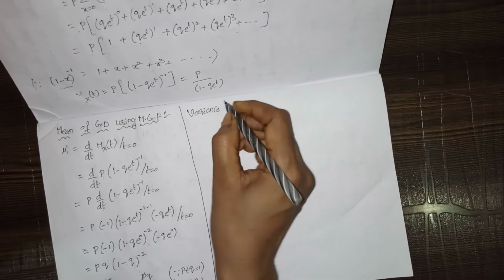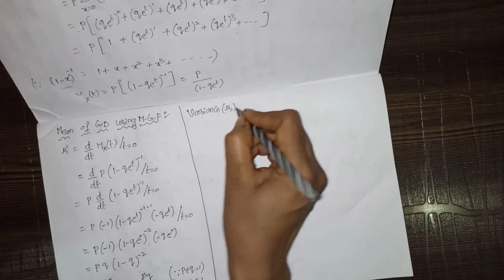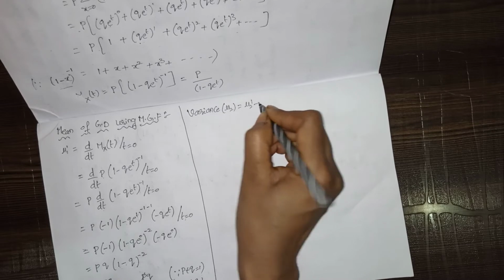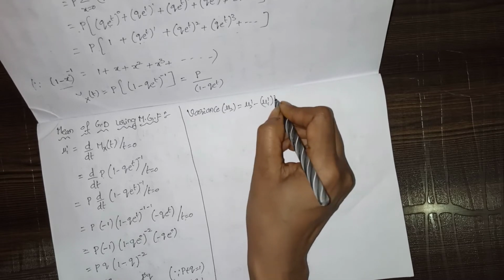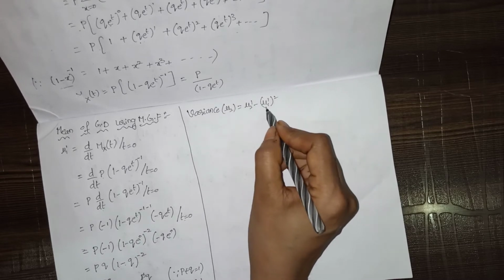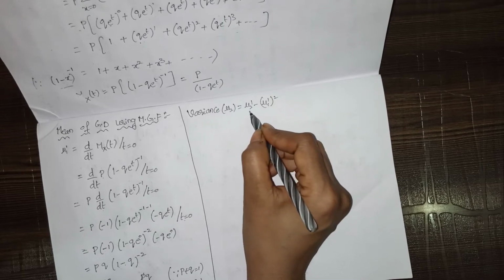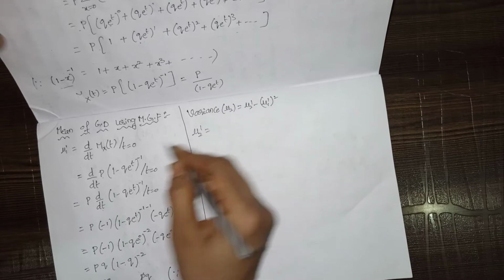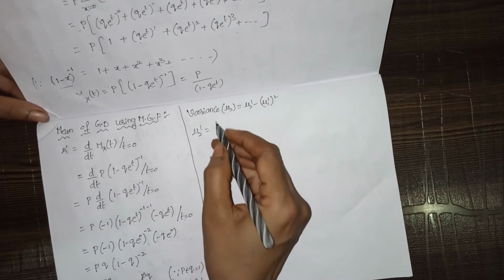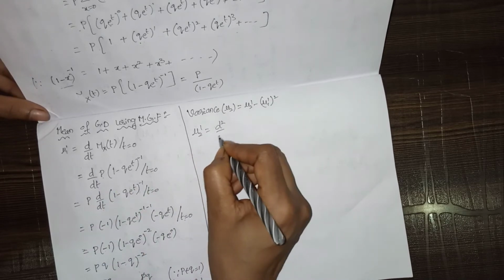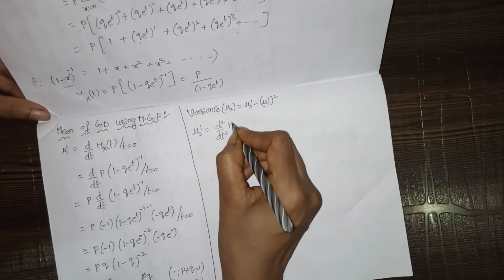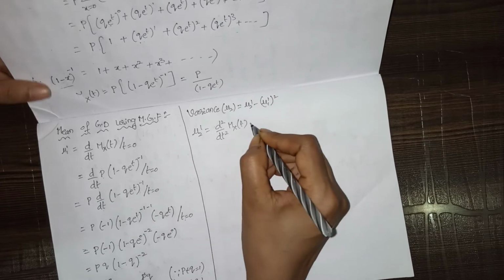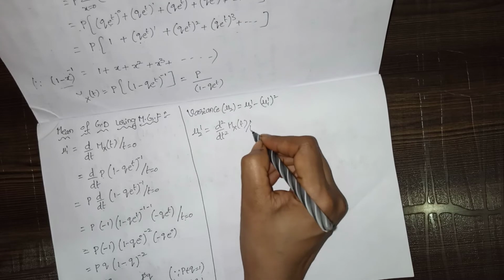So variance is denoted by mu 2. That equals mu 2 dash minus mu 1 dash whole square. Okay, so we have calculated mu 1 dash, but we did not calculate mu 2 dash. Now we will calculate mu 2 dash. So mu 2 dash equals, what is the formula? d square by dt square of mx of t, where t equals